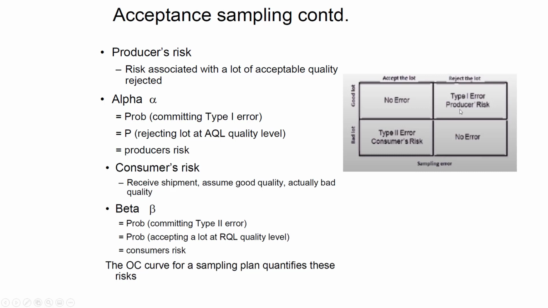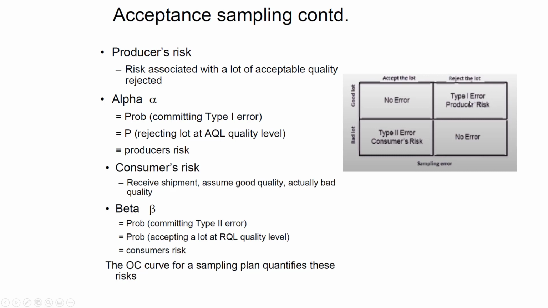When you reject a lot at the acceptable quality level, this is called type 1 error, also called producer risk. And type 2 error is when you accept a lot at a rejected quality level. It means the quality is not good, but in the sample you just pick some good products, and on the basis of that you accept. This is called consumer risk. We denote this with beta and that with alpha.